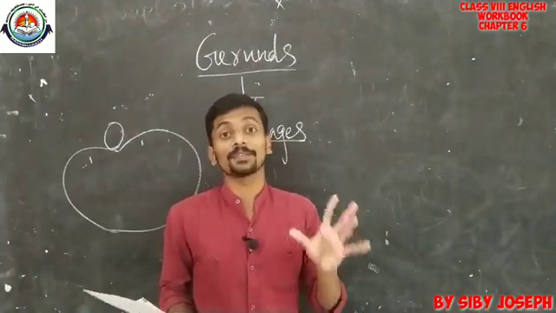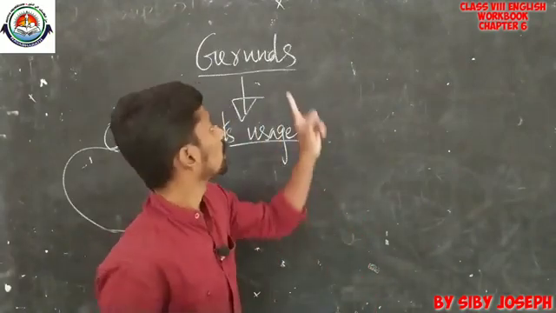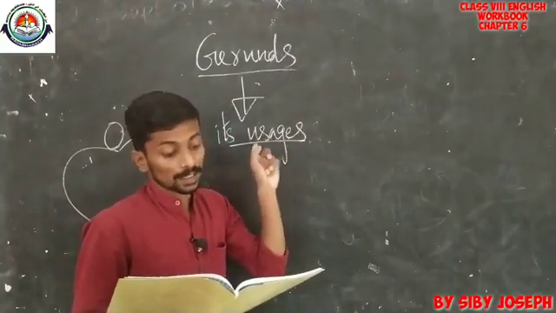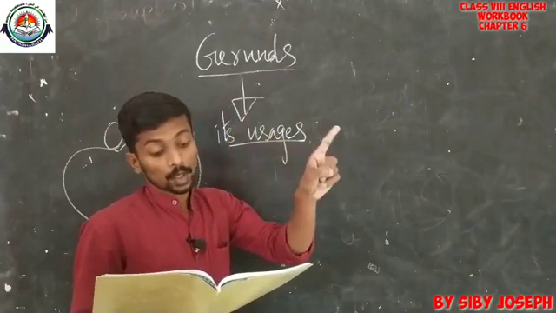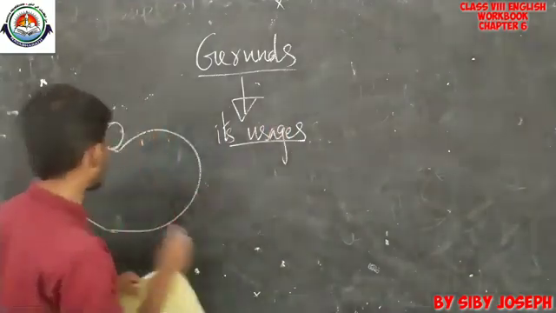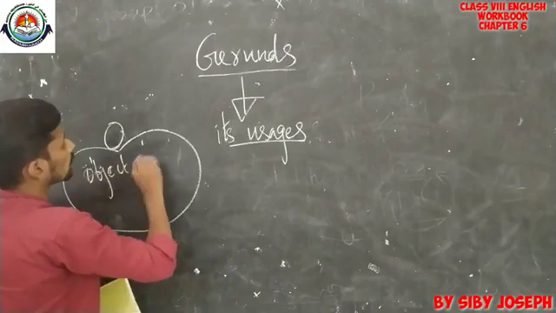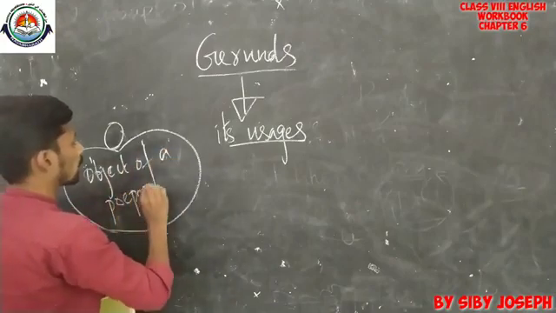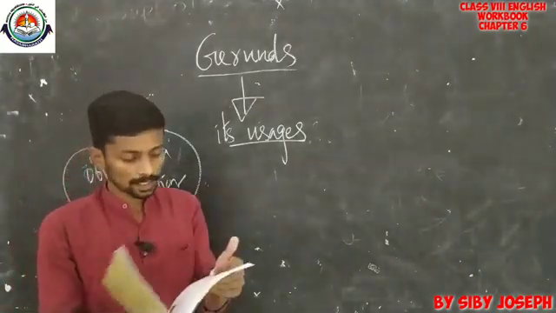Now please listen, I forgot to spot one more usage of gerunds. So, the third one, what is the third one? The third one is actually that a gerund can be the object of a preposition. So, a gerund can also be used as an object of a preposition. This we can discuss by giving examples.